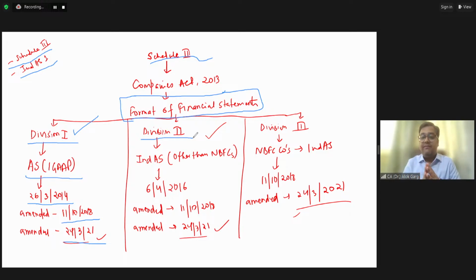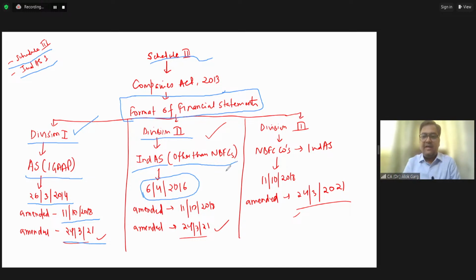And with this objective, on 6 April 2016, the Ministry of Corporate Affairs came with Division 2 to Schedule 3. This Division 2 was applicable for the companies which are preparing their financial statements as per Indian Accounting Standard. And this Division 2 to Schedule 3 was applicable to non-NBFCs, meaning companies other than NBFCs.